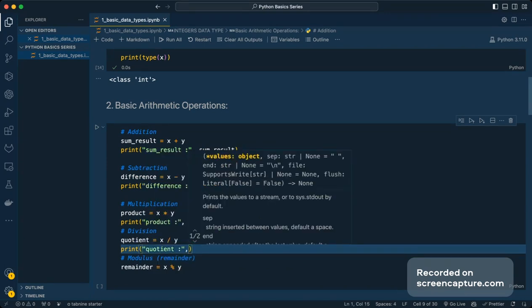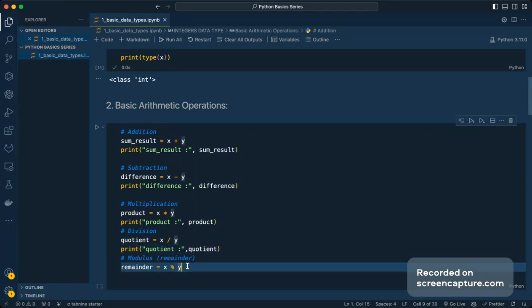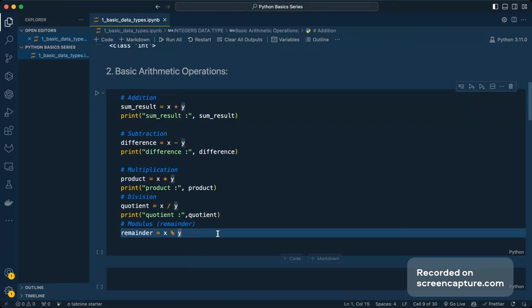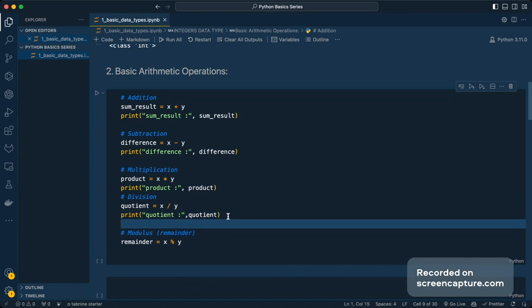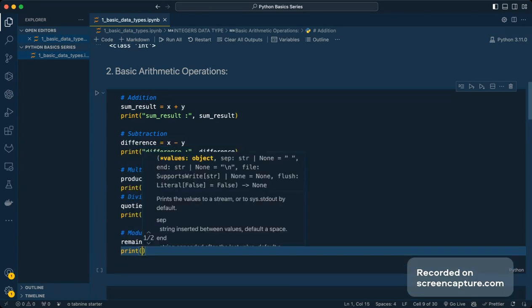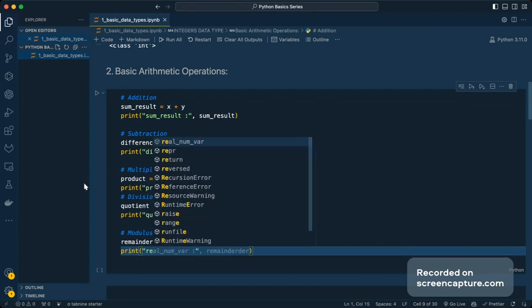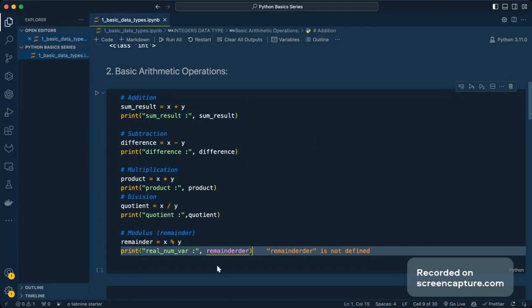Okay, and ultimately, at the end of it, there is a modulo operator. That's what you're going to use for the remainder as well. So if you can see over here, now try to print all of that. Okay, it's not picking that up. Yeah, sorry, it might be a typo.